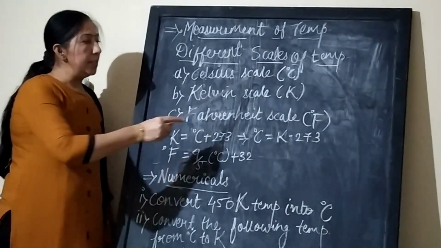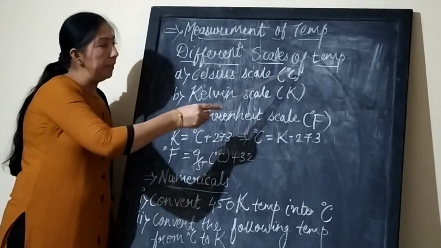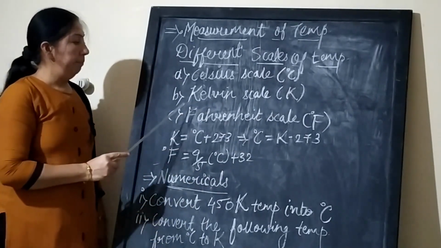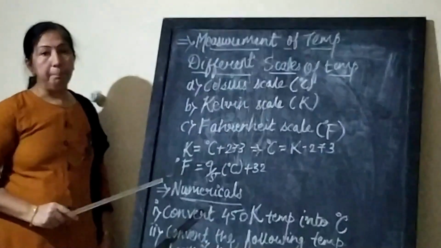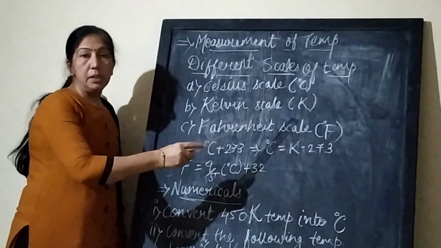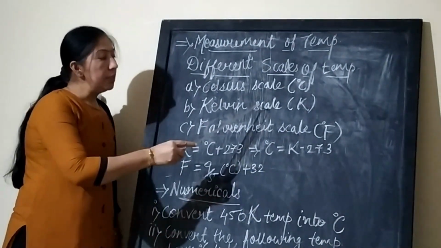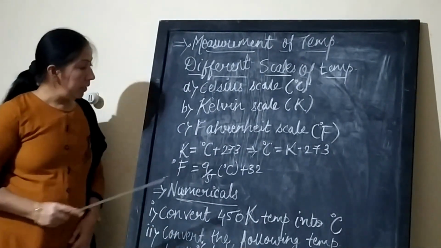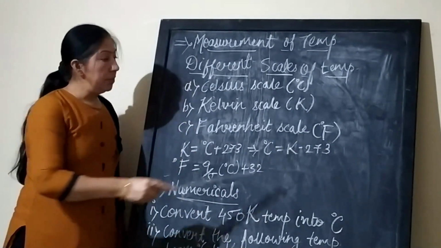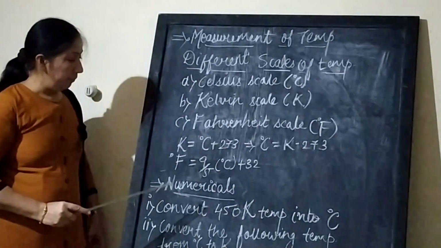First one is the Celsius scale, which is denoted by degree, capital C. Second one is the Kelvin scale, which is denoted by capital K. It is also known as the absolute scale as well as the thermodynamic scale. Next one, the Fahrenheit scale, which is denoted by degree F.